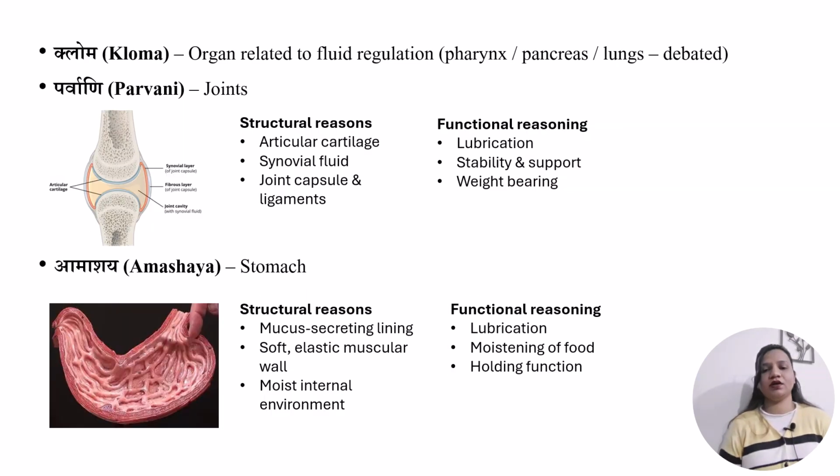Moving on, next is Clome. In modern science we can understand it as an organ related to fluid regulation. One thing you have to keep in mind is that Clome is an organ which is very debatable in Ayurveda. There is no clear organ present in the human body that can easily be correlated with the Clome, and there are many differences of opinion regarding this organ.